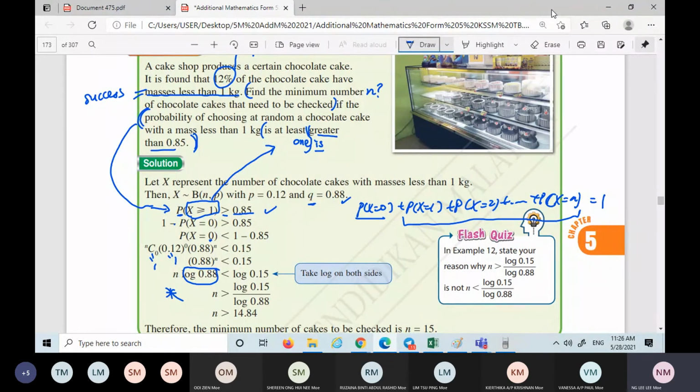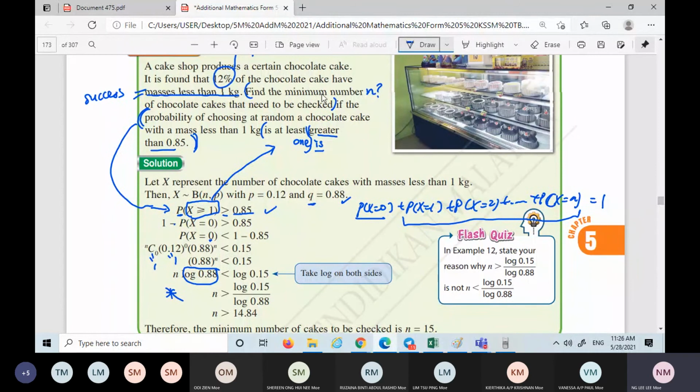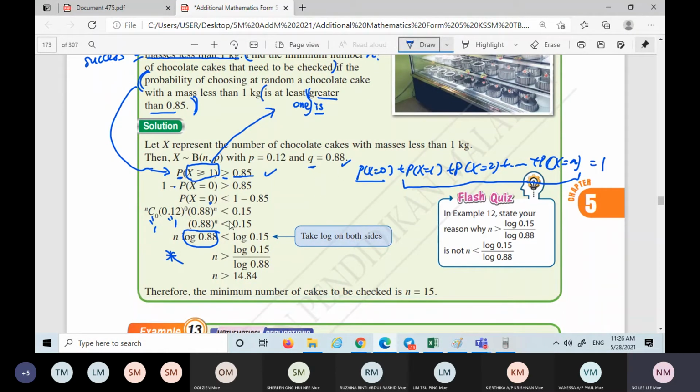n is the number of trials. The number of trials cannot be a decimal; it must be an integer, a whole number. Therefore, what does the question ask? Find the minimum of n. Here you see n is bigger than 14.84. So n you can take 15, bigger than 14.84. 16, 17, and so on also work. They want the minimum, the smaller one. So n is 15.